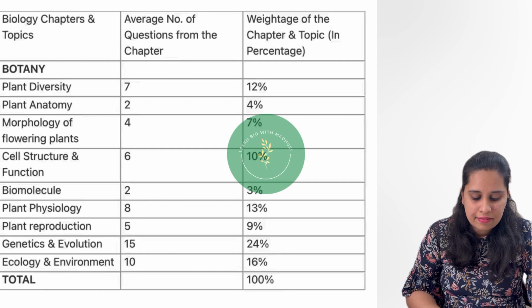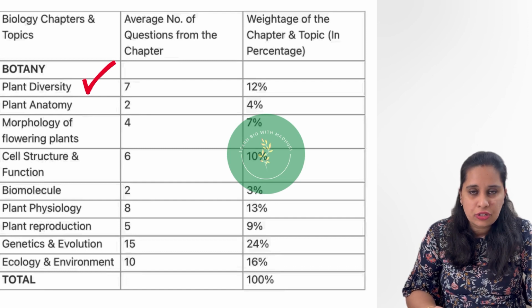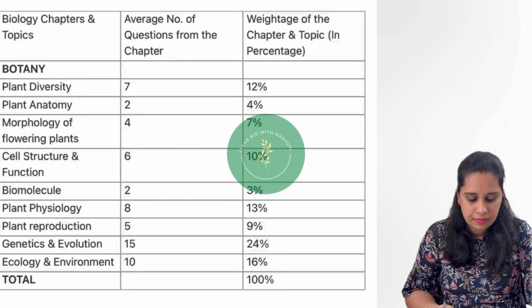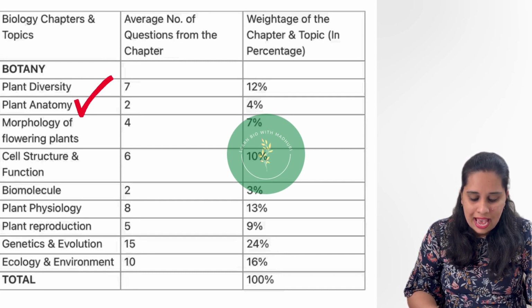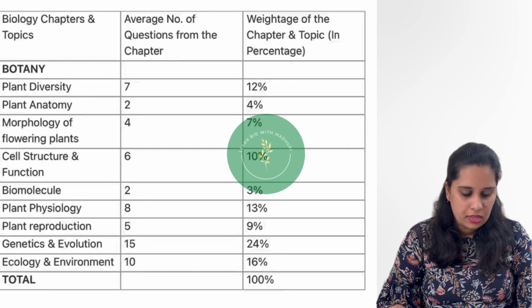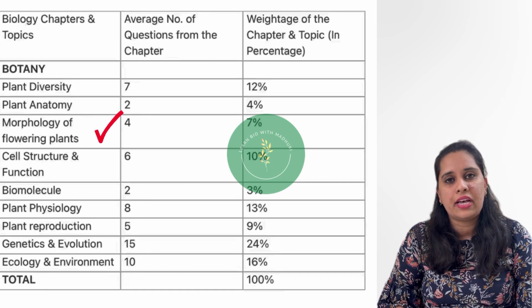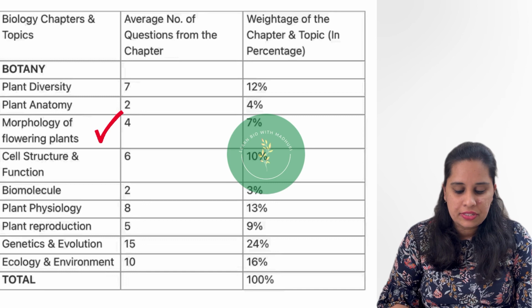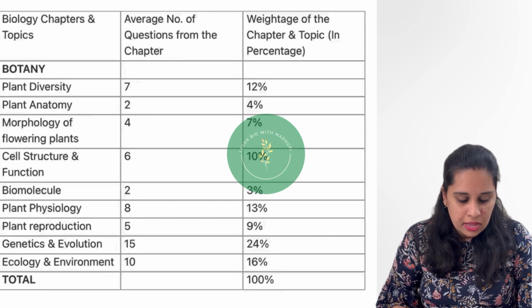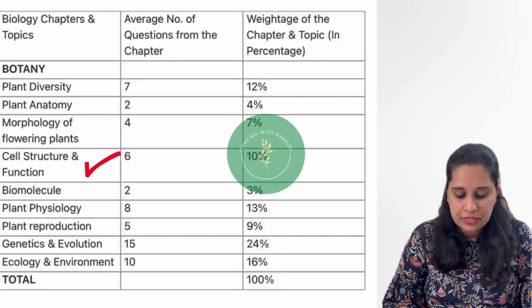Here, plant diversity, the average number of questions can be asked as 7 and the weightage of the chapter and the topic overall will be 12%. Plant anatomy, average number of questions asked is 2 and the weightage of the chapter in percentage will be 4%. Next chapter, morphology of flowering plants, the average questions asked here will be 4 and this chapter has 7% weightage. Cell structure and function, average number of questions will be 6 and the percentage will be 10.